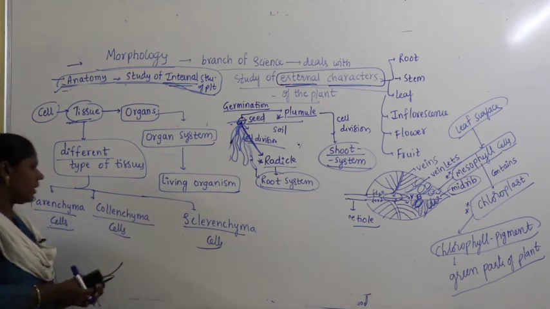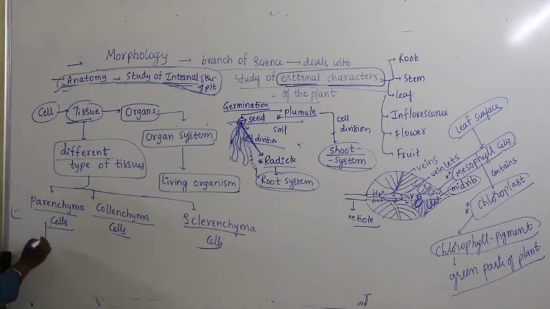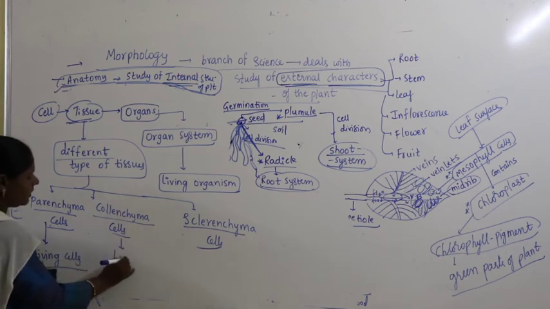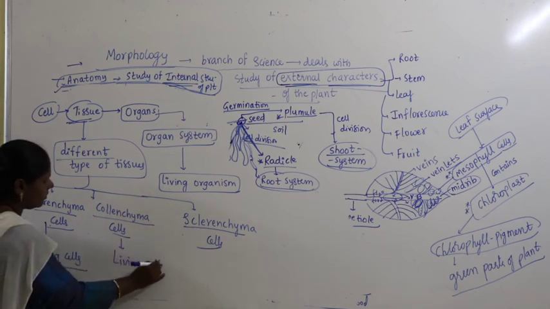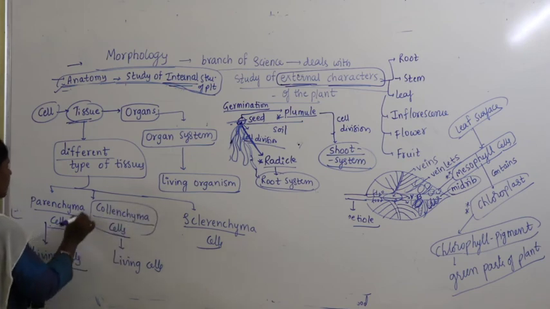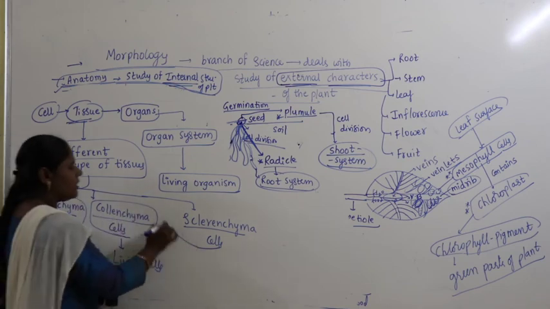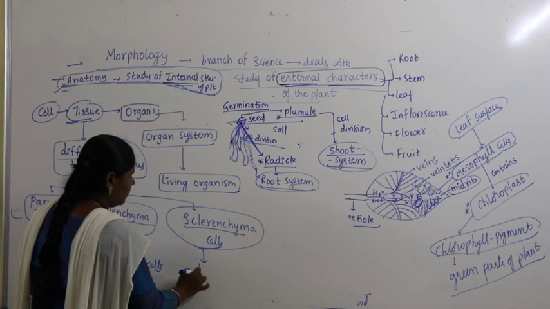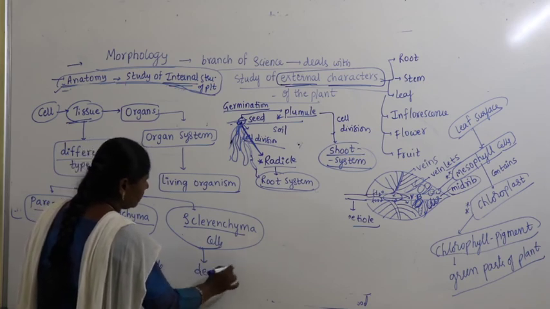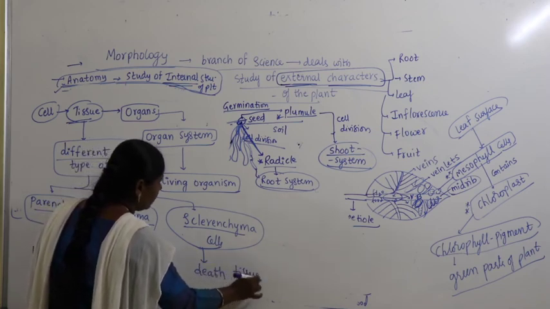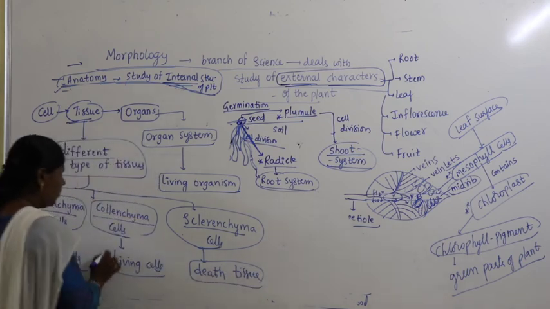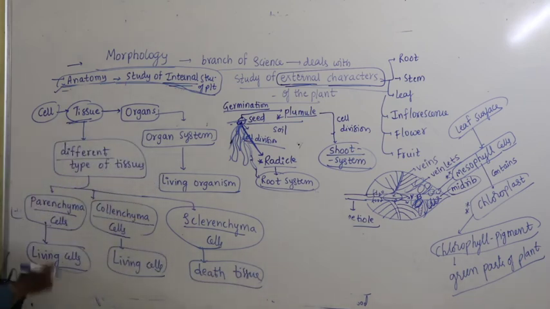In this, parenchyma and collenchyma are living cells. Then sclerenchyma cells constitute the dead tissue. What is the meaning of living cell and dead cell here?